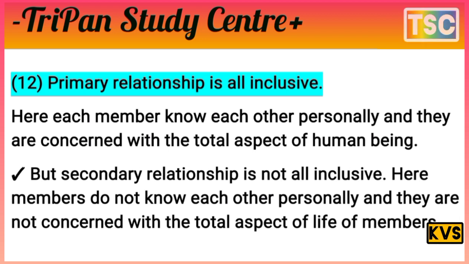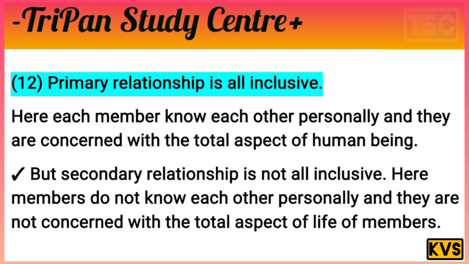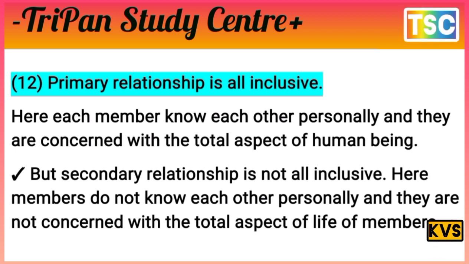Primary relation is all inclusive because each member knows each other personally and is concerned with the total aspect of human beings, as in primary groups. But the secondary relation is not all inclusive. Members do not know each other personally and are not concerned with the total aspect of the life of members.